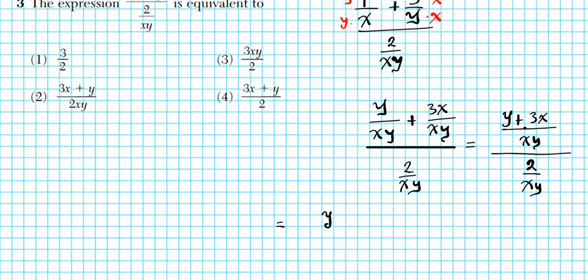You multiply the numerator fraction, the algebraic fraction y plus 3x over xy, by the reciprocal of the denominator. Division is the same thing as multiplying by the reciprocal. That's why you drop the top, change your division to a times, and flip the bottom. If you do that, the xy's divide out. And since addition commutes, you can rewrite the numerator as 3x plus y, since x comes first in your alphabet, divided by 2. Answer is option number 4.